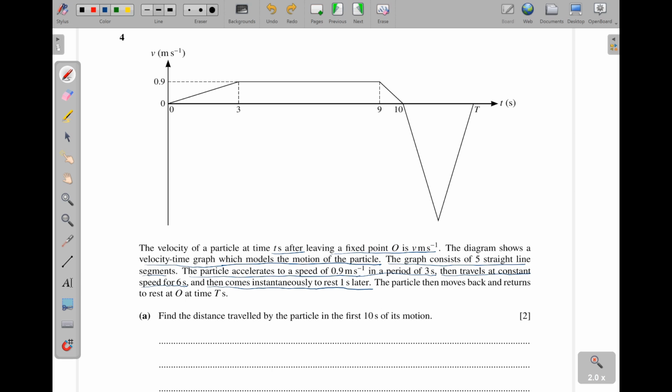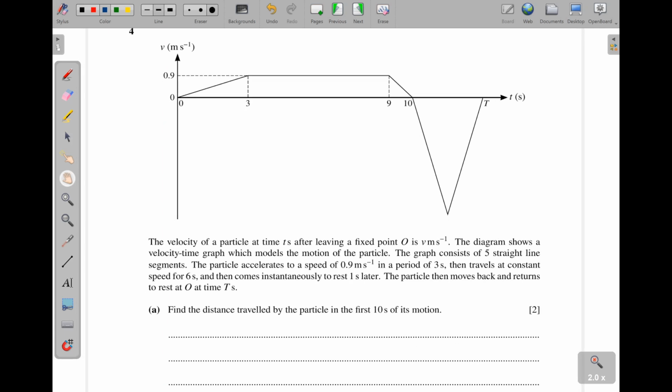Now it is below the t-axis here, and velocity is negative because the particle is now moving in the opposite direction. It is now coming back where it was. Part A: find the distance traveled by the particle in the first 10 seconds of its motion.